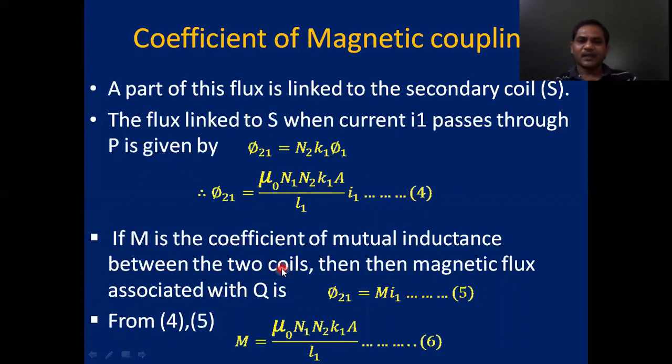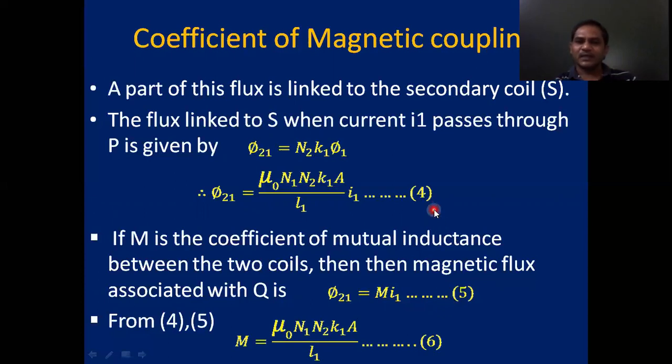But using the concept of mutual induction, if M is the mutual inductance of the two coils, then the magnetic flux associated with the secondary coil is given by phi 21 equals M into I1, where I1 is the current flowing in the primary coil. According to the phi equals MI formula, I have written phi 21 equals M I1, equation 5.